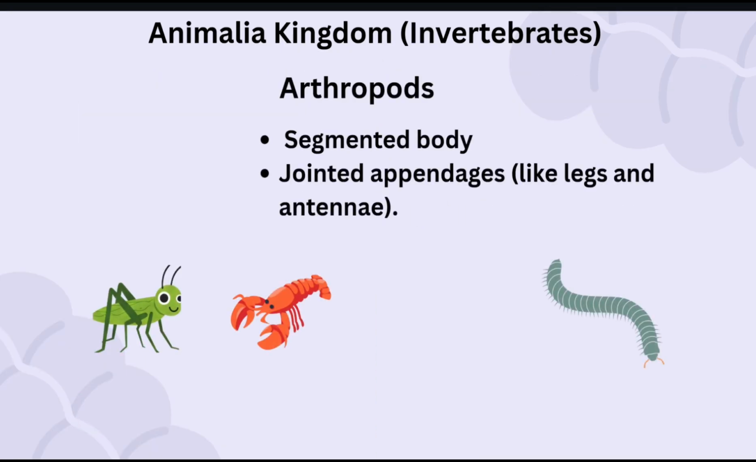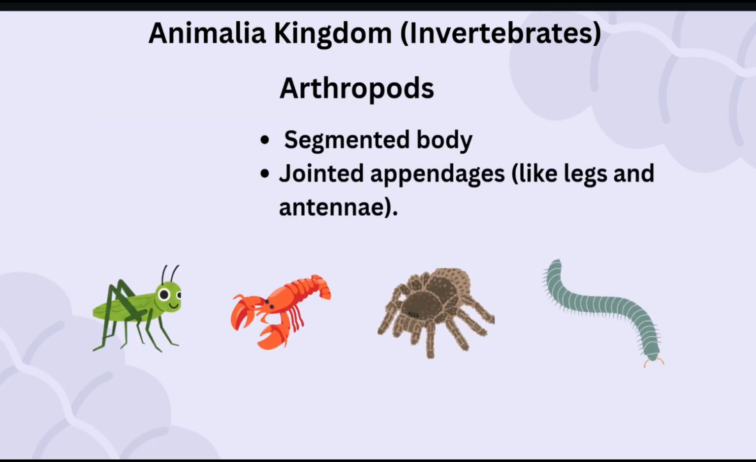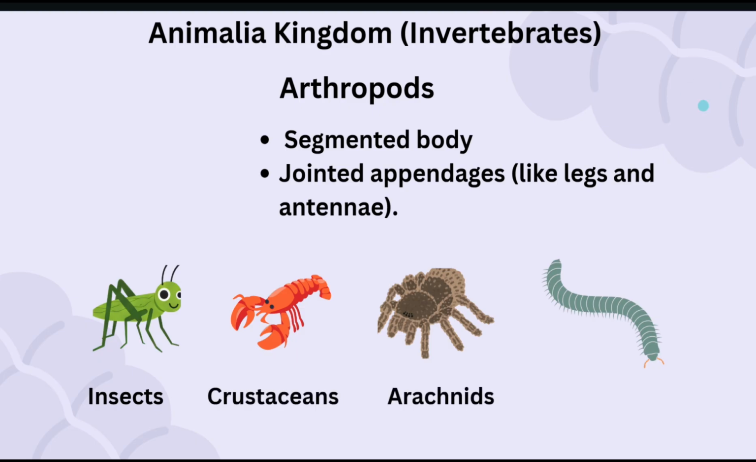Invertebrates are animals without a backbone. The largest group of invertebrates are the arthropods. All arthropods share two main characteristics, a segmented body and jointed appendages, like legs and antennae. We divide arthropods into four main groups: insects, crustaceans, arachnids, and myriapods.